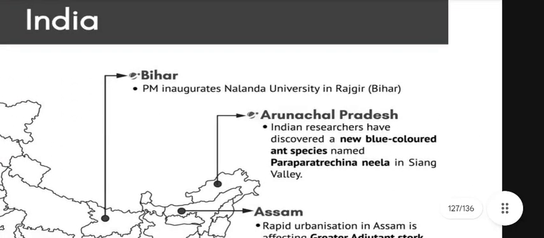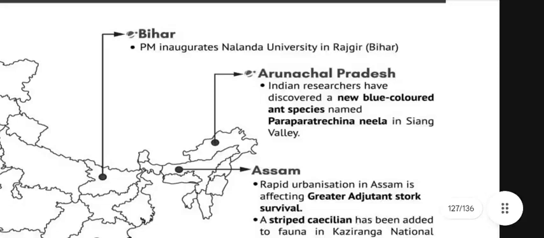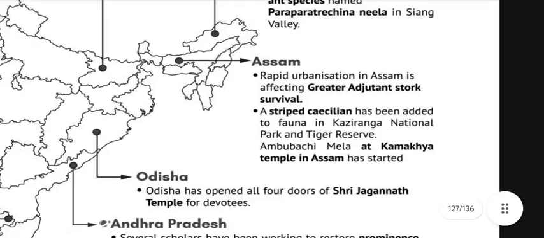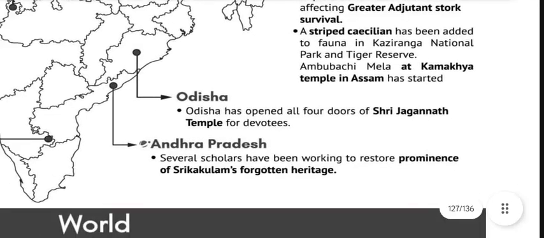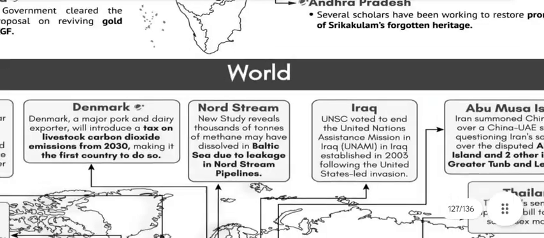Next we have Bihar: the PM inaugurates another university in Rajgir, Bihar. Arunachal: Indian researchers have discovered a new blue-colored species named Paratrechina mila in Siang Valley. Assam: rapid urbanization in Assam is affecting the greater adjutant stork's survival. A striped species has been added to the fauna in Kaziranga National Park and Tiger Reserve. Ambubachi Mela at Kamakhya Temple in Assam has started. Odisha has opened all 4 doors of Sri Jagannath Temple for devotees. Andhra Pradesh: several scholars have been working to restore the prominence of Srikakulam folk and heritage.